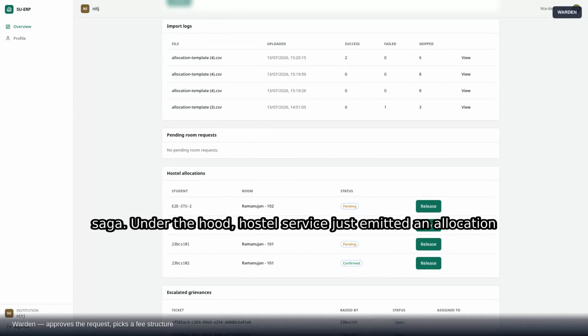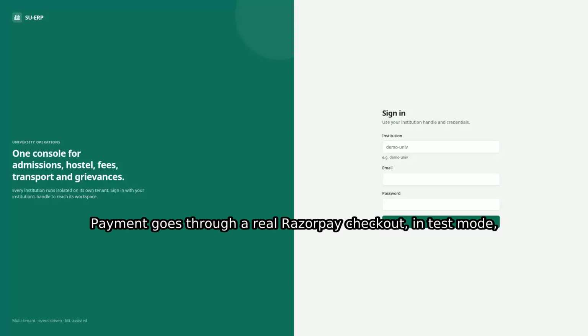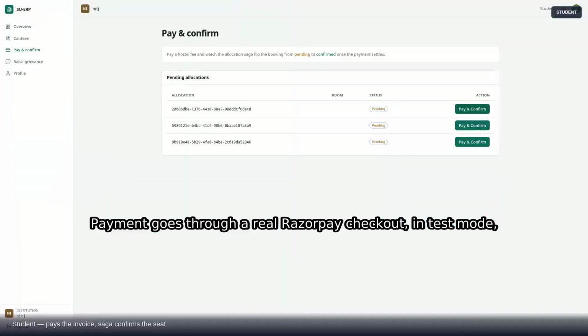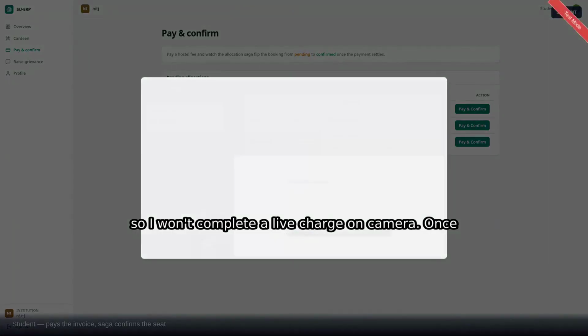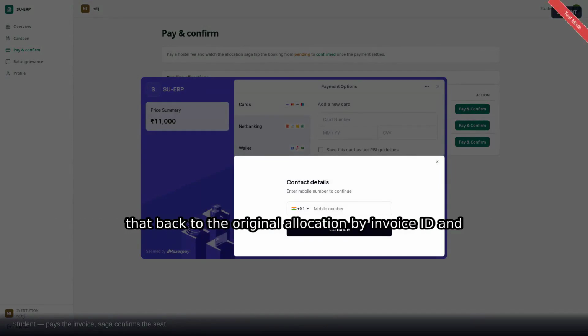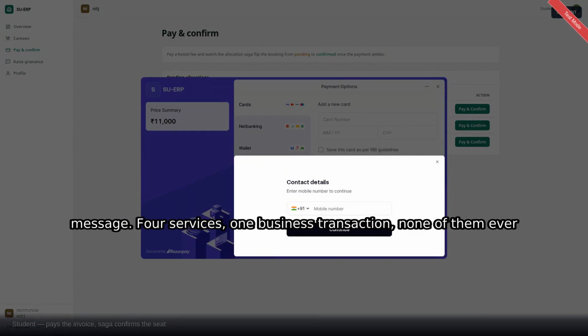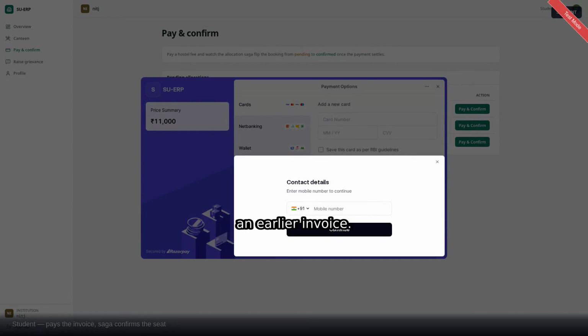Under the hood, Hostel service just emitted an allocation requested event, and Finance service consumed it and raised an invoice, with no direct call between them. The student pays. Finance emits a payment success event. Hostel correlates that back to the original allocation by invoice ID and confirms the seat. Notification service picks that up and writes the student's inbox message. Four services, one business transaction, and none of them ever blocked on another's uptime.